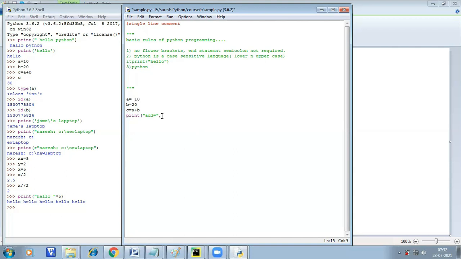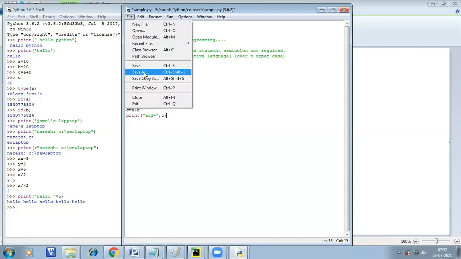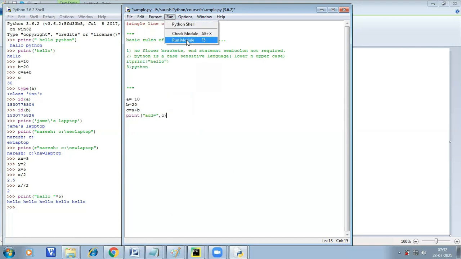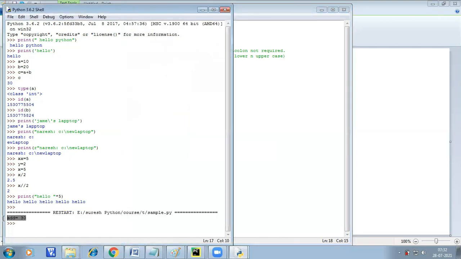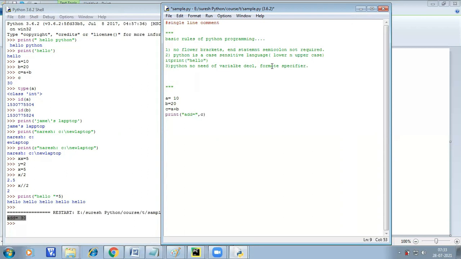Here, when we want to print the data, you don't need any format specifier. We don't need to mention percentage d, percentage of anything. We can directly print our data. If you want to run this code, you just go to Python and run. Here you can see the result in the shell. It doesn't require any variable declaration or format specifier.